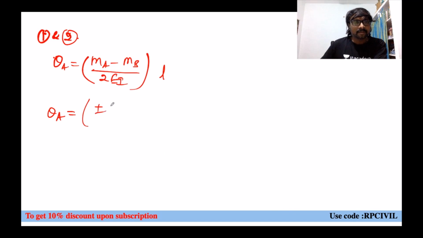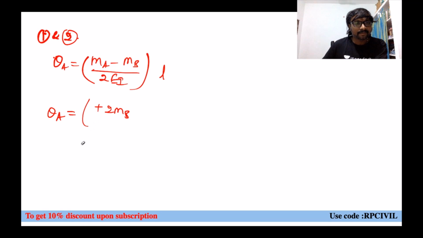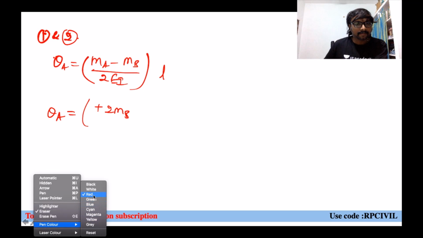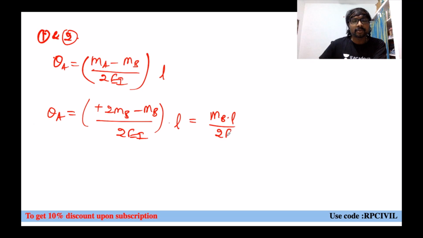Yes, plus 2MB, so theta A equal to 2MB minus MB divided by 2EI into L. So plus 2MB minus MB means 1MB only now, MB into L by 2EI.